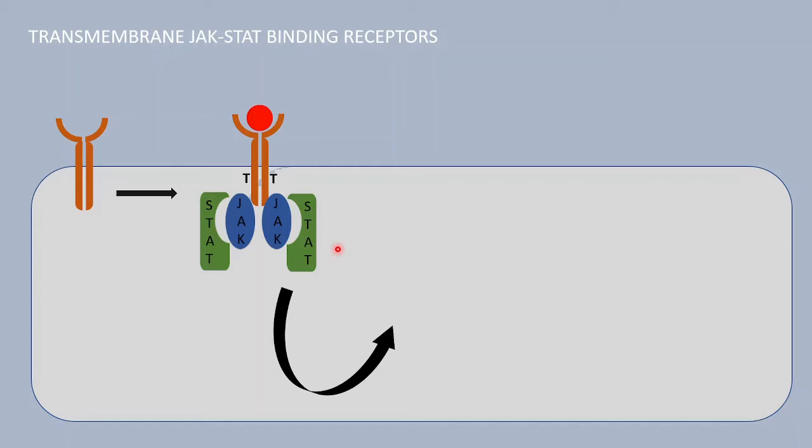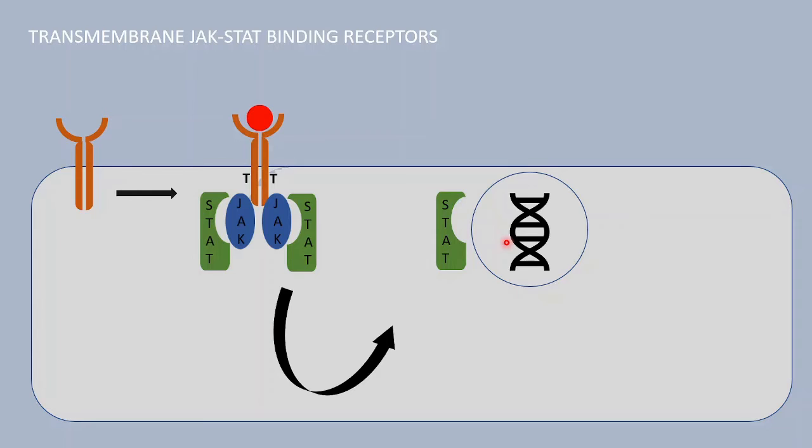For that, they have to detach from the JAK protein and they will go to the nucleus, and there they will start the process of transcription, followed by translation.